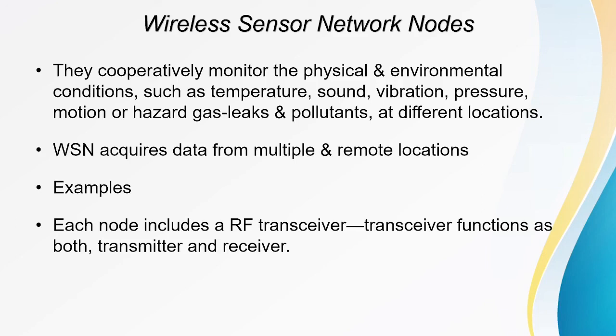In WSN, that is wireless sensor nodes, each node is provided with an RF transceiver, a transmitter and also a receiver. Both of them can be used.